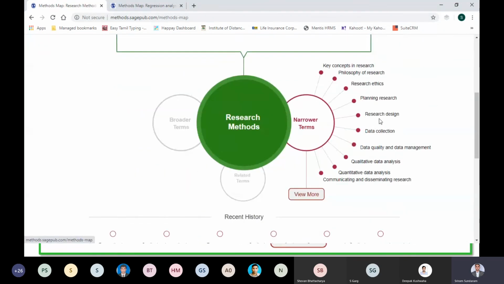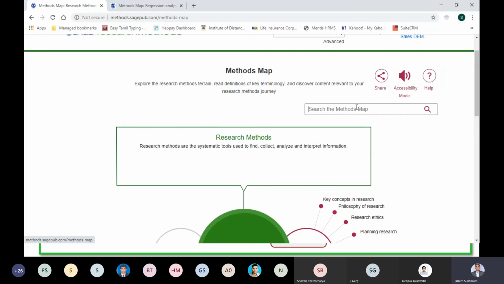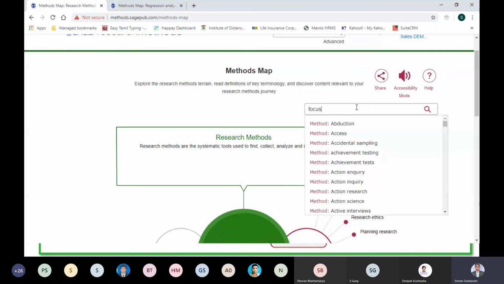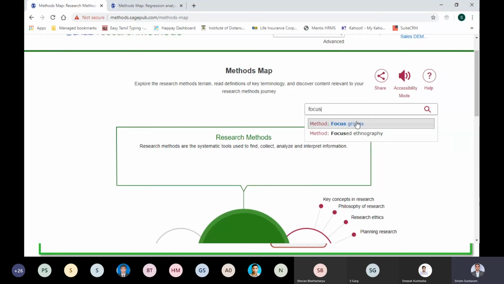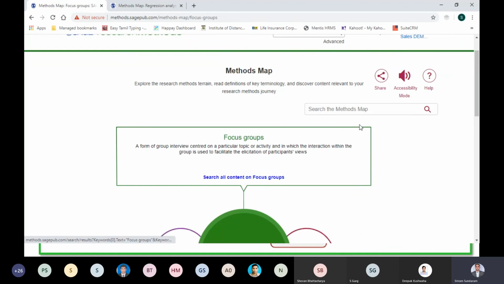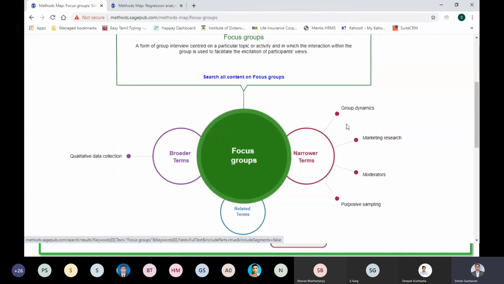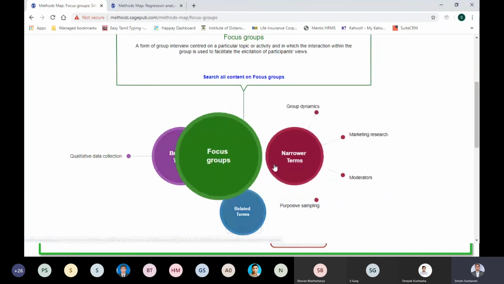You can either go over here and do it, or else you can do it from here as well. For example, I will do a focus group. So method as a focus group, I select it, and allow the methods map to refresh. See, it's a part of qualitative data collection. It's a subtopic to it. And for focus group, these are all the different topics that you should know if you are selecting focus group as a method. Those are the narrower terms for it.